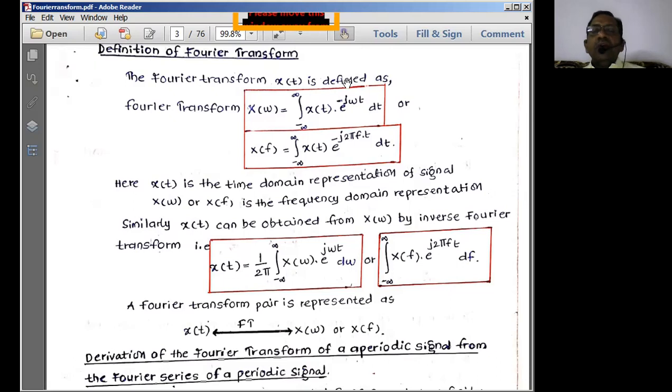Now, what is the meaning of this e power minus j omega t dt? The meaning is that we are multiplying the signal with all the complex components around the signal under consideration, to get the frequency domain representation of this particular signal.